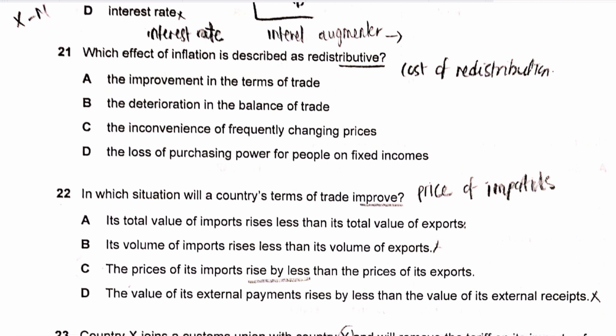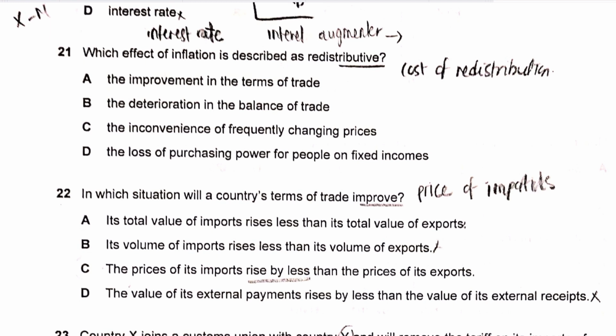21, which effect of inflation is described as redistributive? We know that inflation redistributes income. It creates an unequal distribution of income, and the reason income redistribution is considered a concern is the regressive effect on lower income families and old people in society because of inflation.